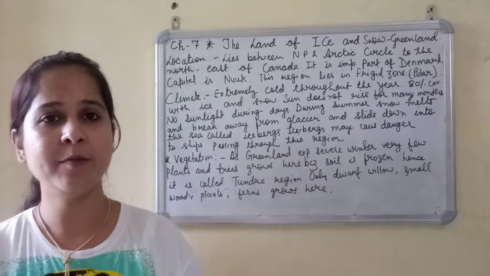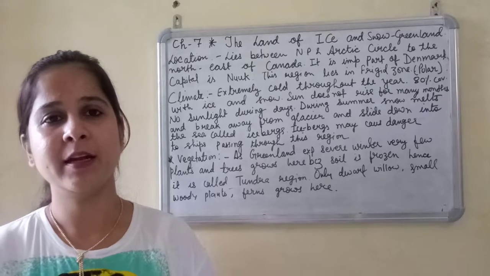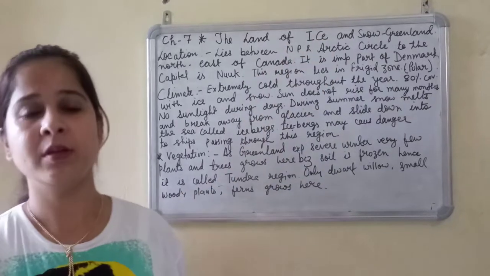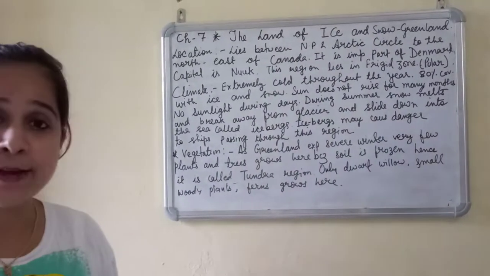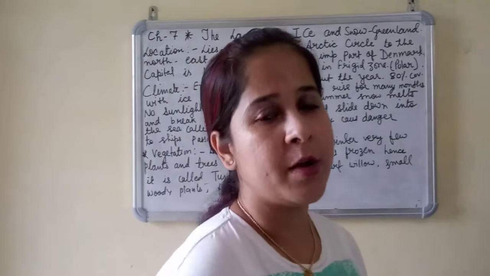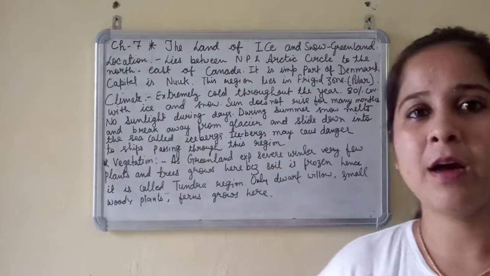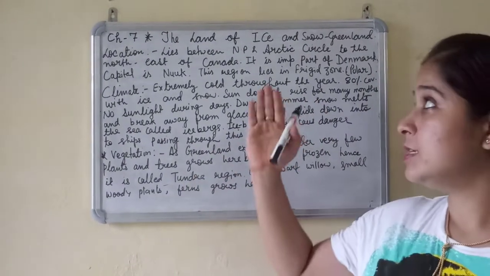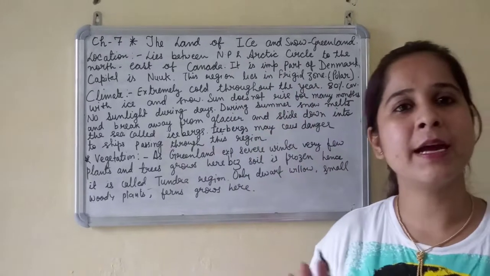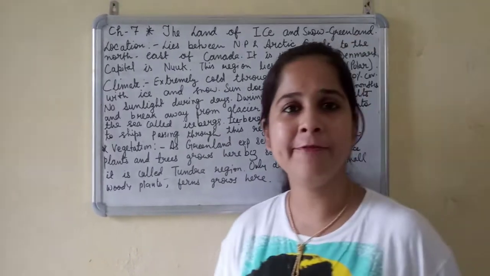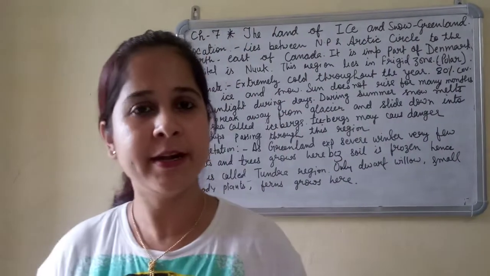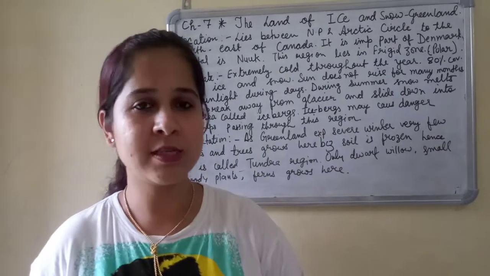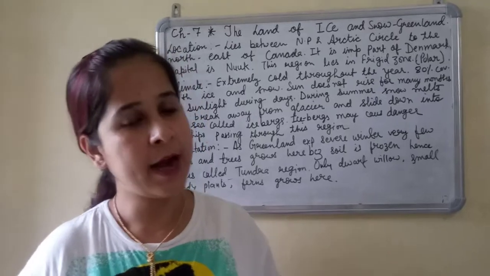Today I am going to start one more new chapter, and the topic of this new chapter is the land of ice and snow. Today I am going to talk about a portion of land which is continuously covered with ice and snow. Means there we hardly find the soil surface. The soil surface is there definitely, but it is covered with ice and snow, so the surface is totally icy and snowy.